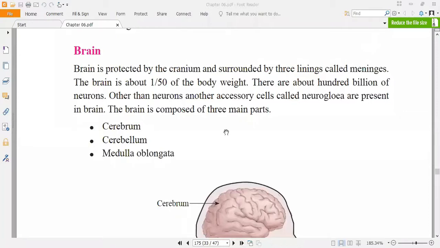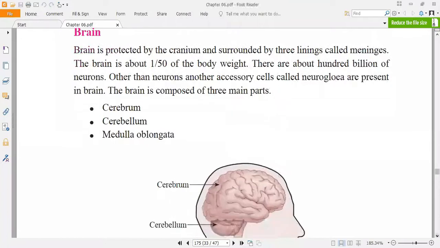Right, now let's go in detail about the brain. The brain is composed of many parts. Mainly in your syllabus, we are going to discuss these three main parts. Also we'll be discussing the hypothalamus. That is also one of the main parts.